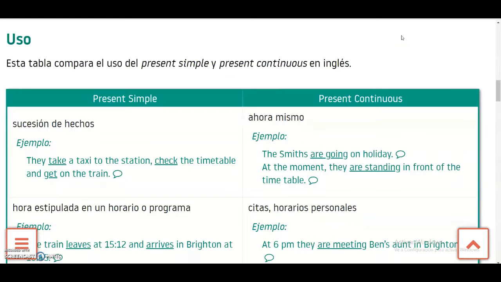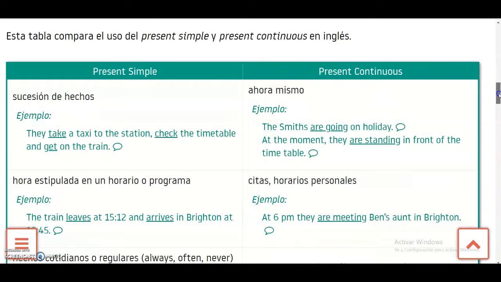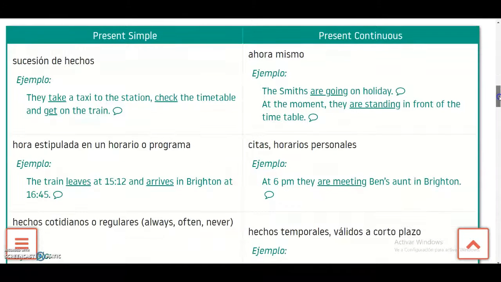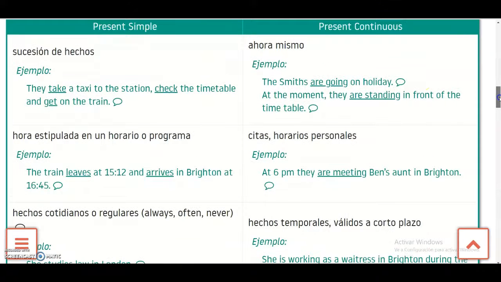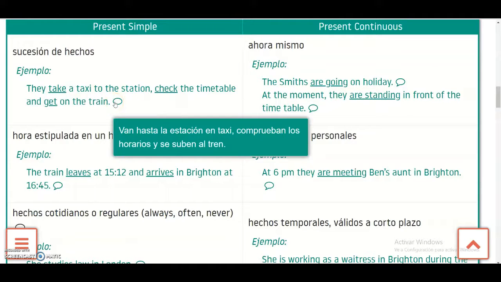Uses. You have a table to compare the two things, the present simple and the present continuous. Why do you have a table to compare? Because you have to see all the things that I said before, about it in Spanish. For example, if you look here, you have the explanation of they take a taxi to the station, check the timetable, and get on the train. There are 3 actions that are consecutive, written in the present simple.